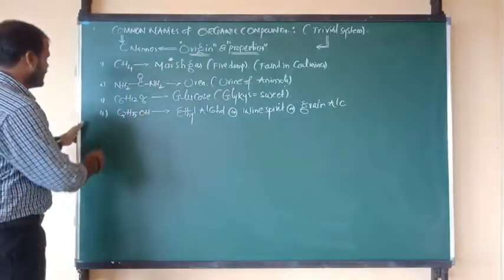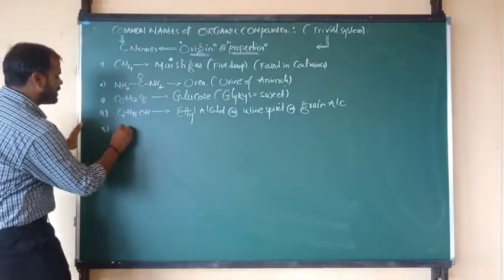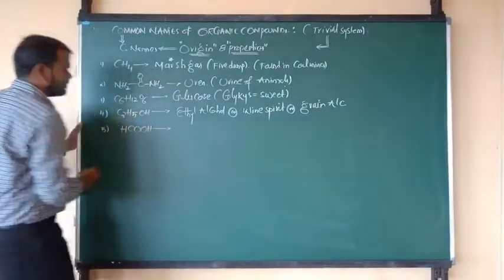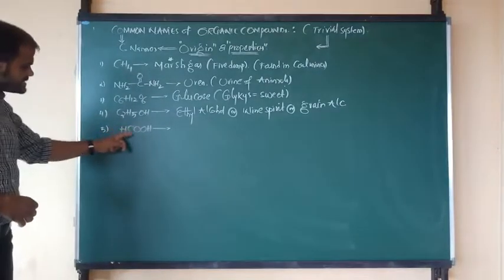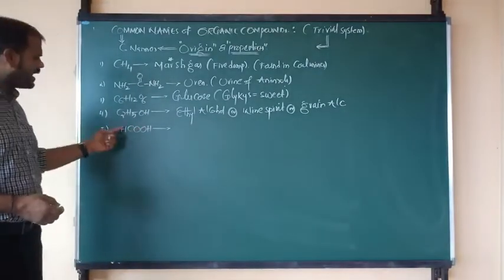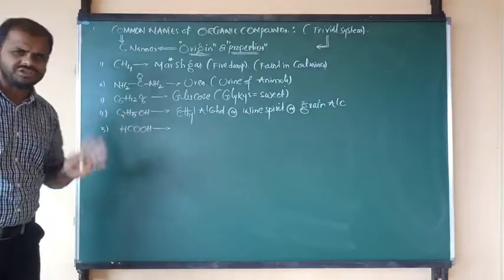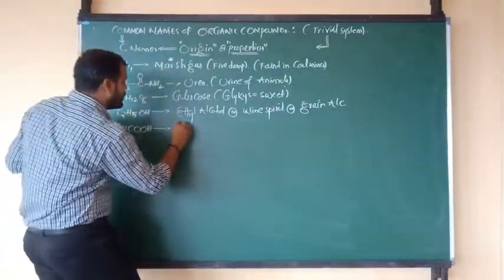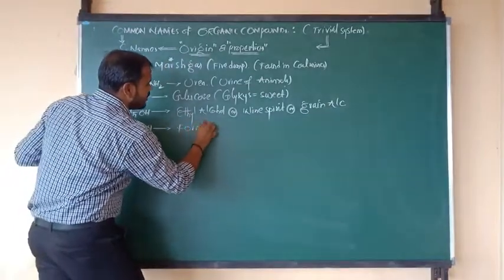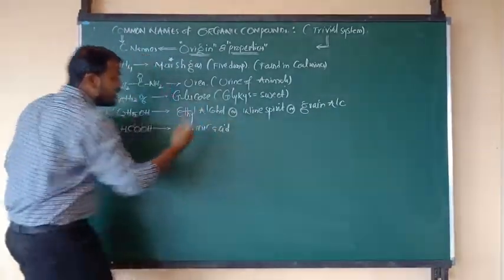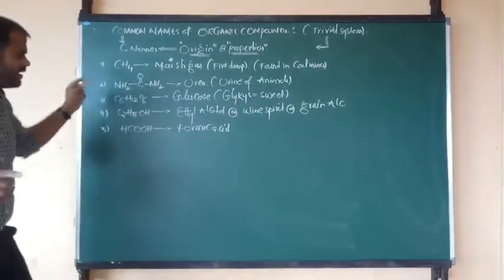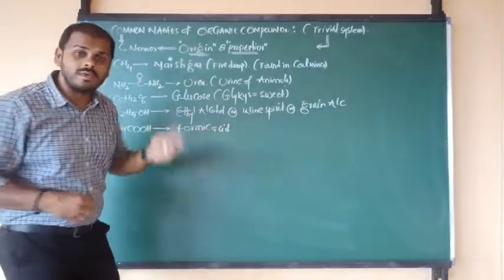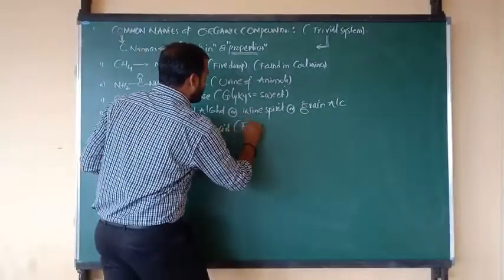Okay, na beta? Yes. Now I am going to write another compound. First, suppose H bonded to COOH. HCOOH. The exact common name of this organic compound is formic acid. Which acid, beta? Formic acid. But the name formic acid is taken from a Latin word, formica.